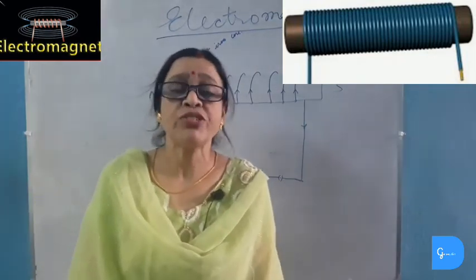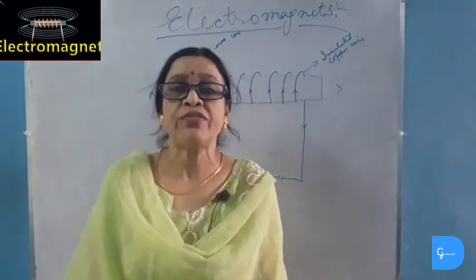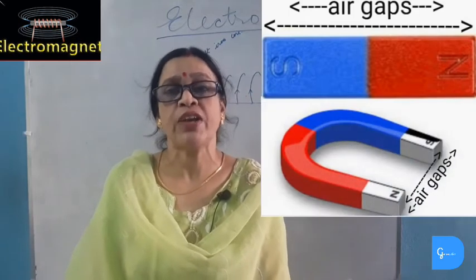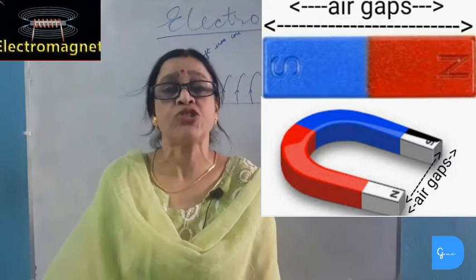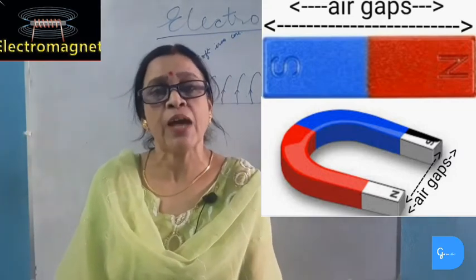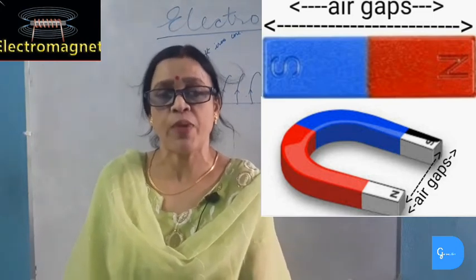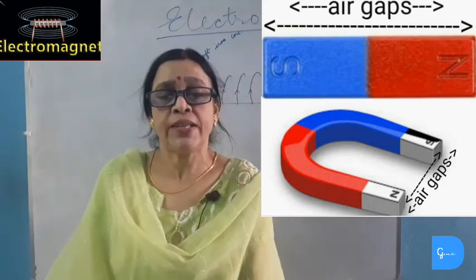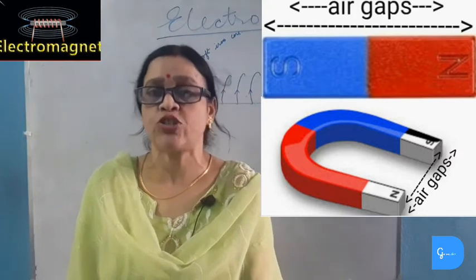And thirdly, by reducing the length of the air gap between the two poles of the magnet. If the length of the air gap between the two poles of the magnet is reduced, then the strength of the electromagnet increases. And for this reason, U-shaped electromagnets are stronger than bar-type electromagnets. In bar-type electromagnets, the air gap between the two poles is quite large, and so it produces weaker electromagnets. On the other hand, in U-shaped or horseshoe-shaped magnets, the length of the air gap between the two poles is small, so they are stronger electromagnets.